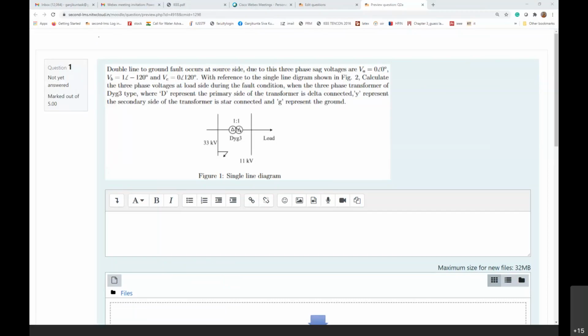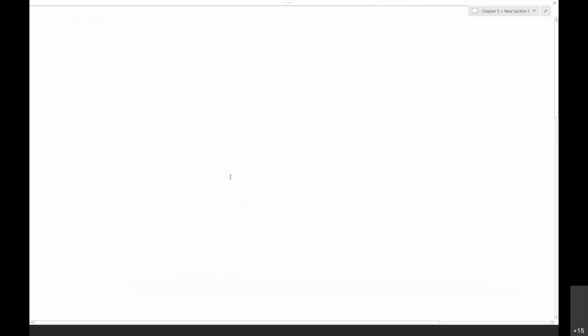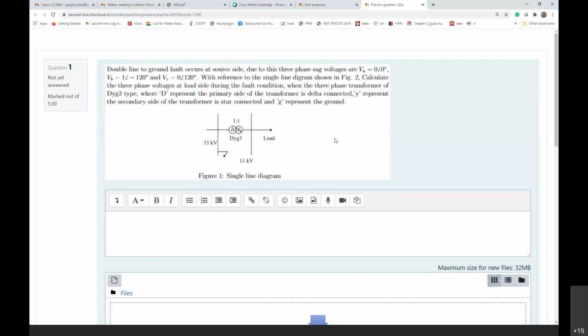The type of the transformer is, I'll just share the screen also. Is it visible, the OneNote? Yes, sir, it's visible. This is the question which I asked in the mid examination. This is a Dyg3 transformer.